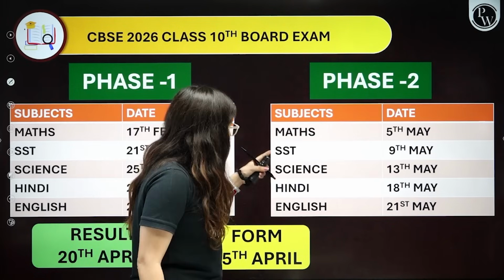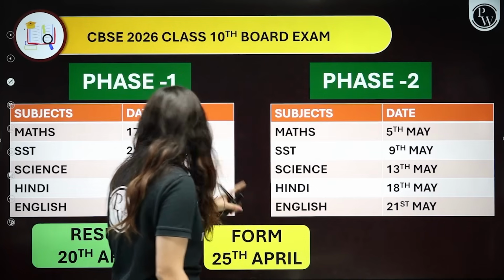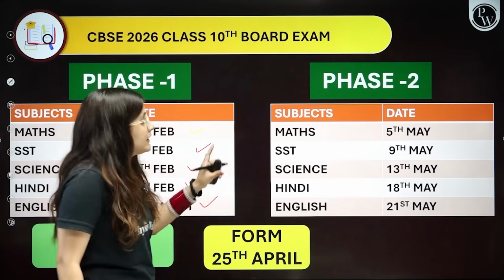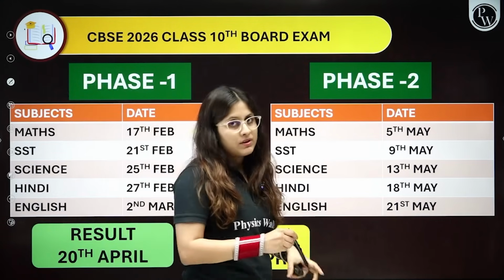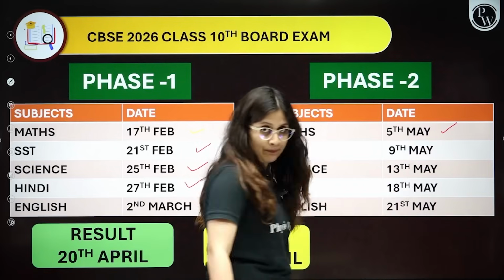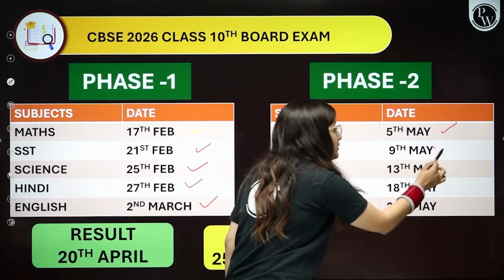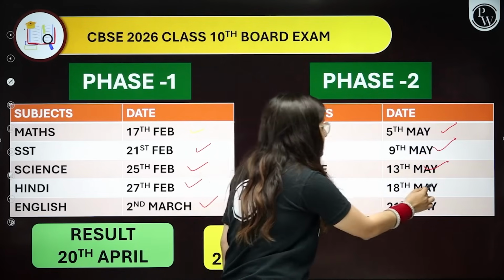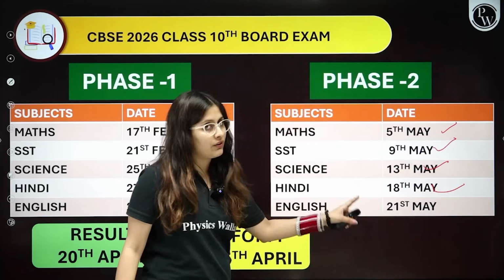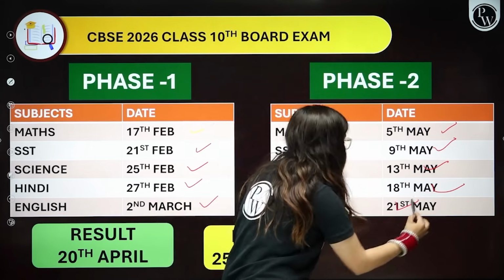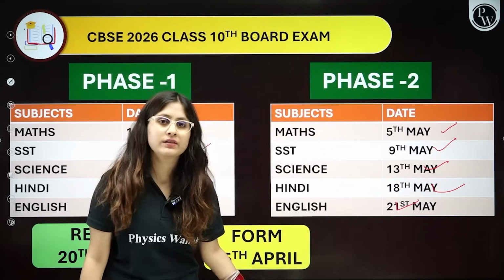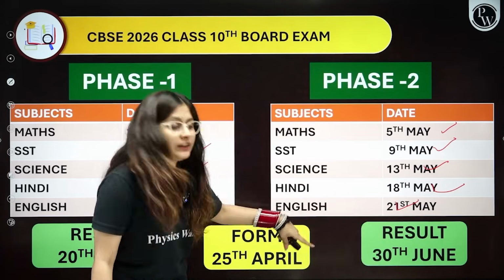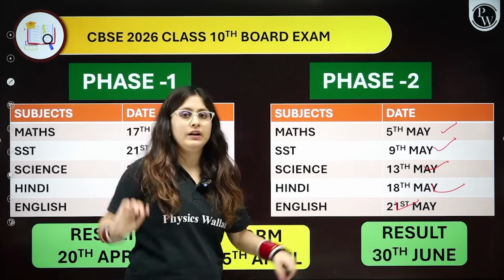Maths, SST, science, Hindi and English, in the same order, but the dates would be: the maths exam is going to be held on 5th of May, SST on 9th of May, science on 13th of May, Hindi on 18th of May, and English on 21st of May. After you give your phase 2 exam, your result would be on 30th June, and after 30th June, you can start your 11th class.